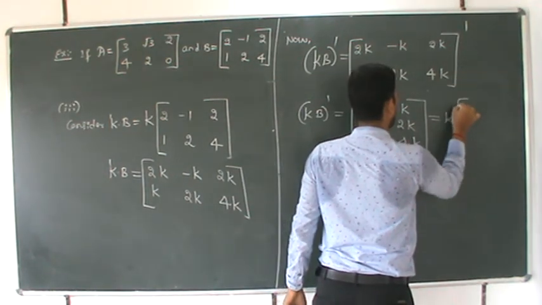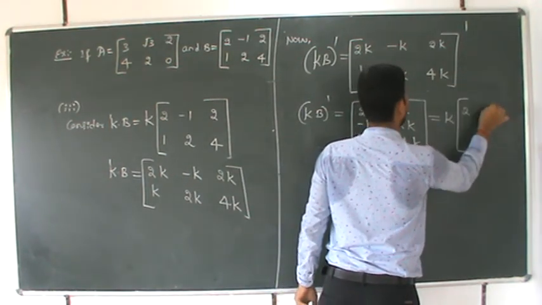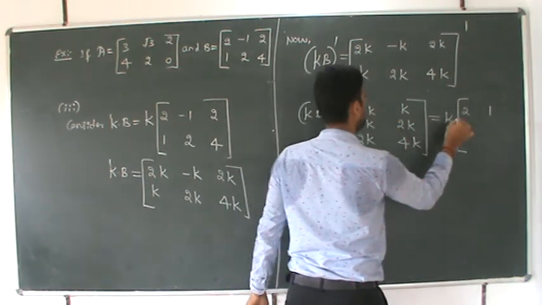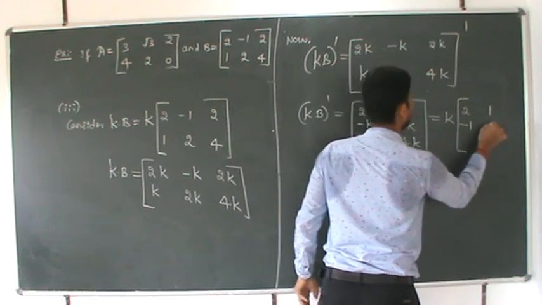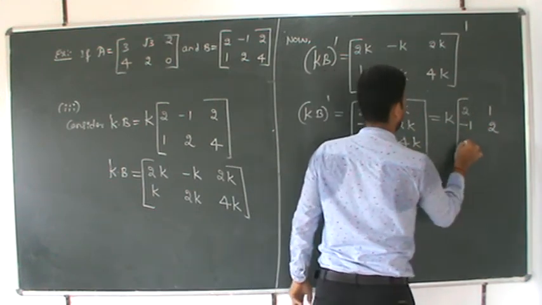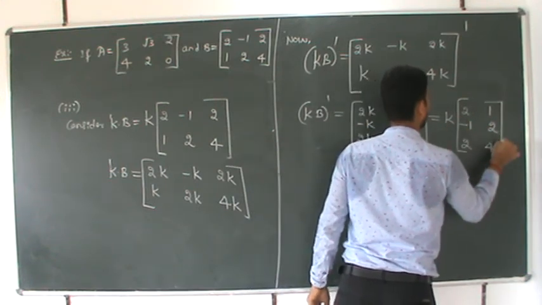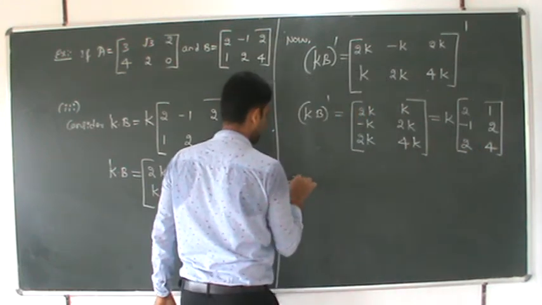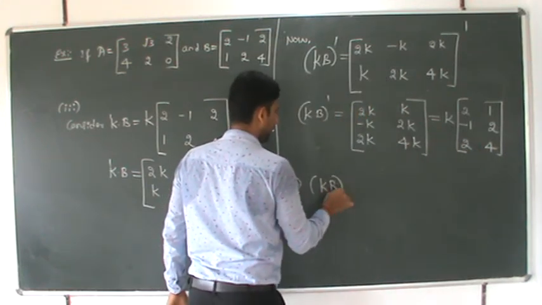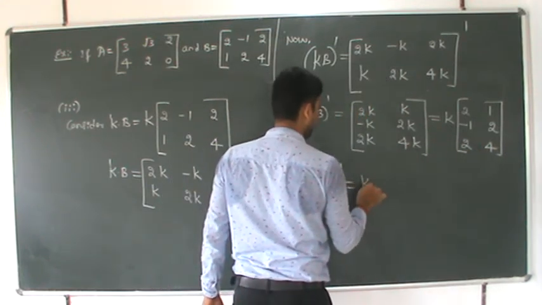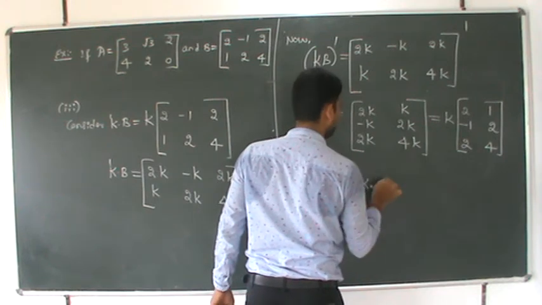K taken common, the value should be [2 1 minus 1 2 2 4], which implies KB dash is equal to K into, what is this value?